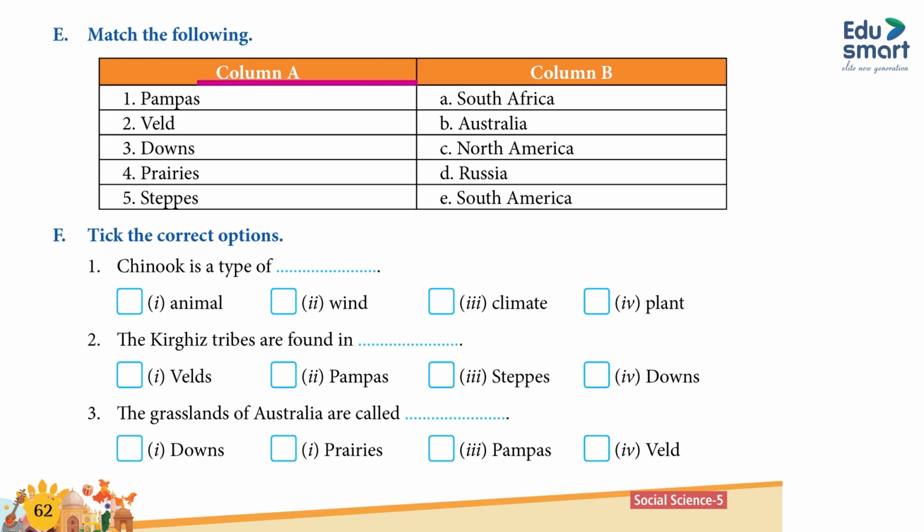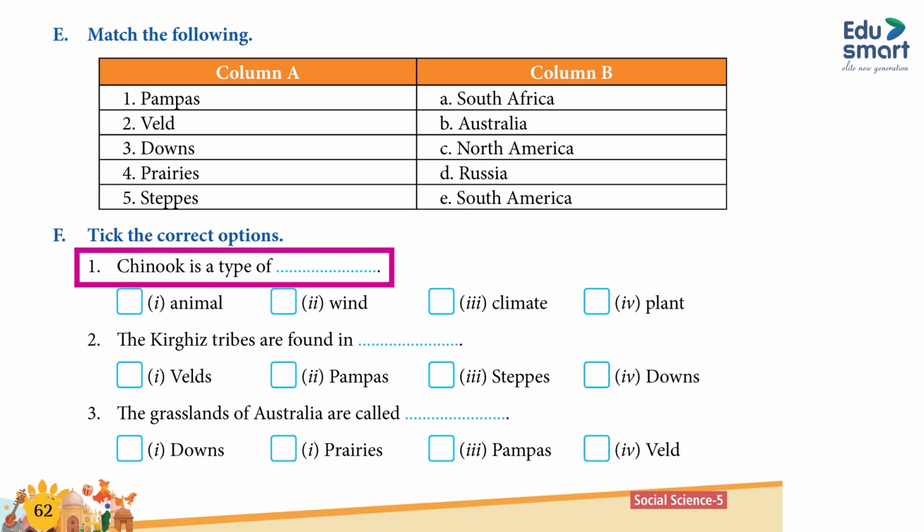E. Match the following. Column A: 1. Pampas, 2. Downs, 3. Veldt, 4. Prairies, 5. Steppes. Column B: A. South Africa, B. Australia, C. North America, D. Russia, E. South America.